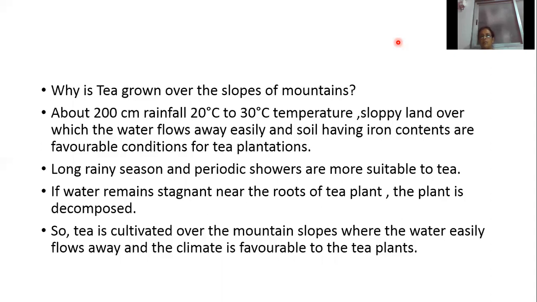Tea is grown more in which states? Assam, West Bengal, Uttarakhand, Uttar Pradesh, Tamil Nadu and Karnataka. So which states produce tea in India? Assam, West Bengal, Uttarakhand, Uttar Pradesh, Tamil Nadu and Karnataka. And which two states produce 75% of the tea of the nation? Assam and West Bengal.